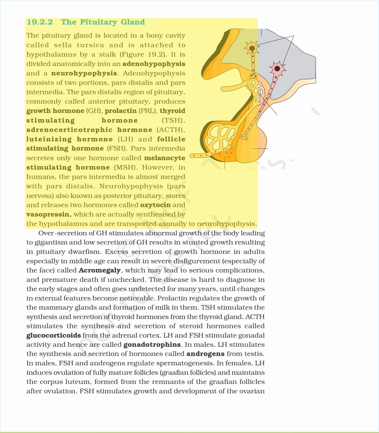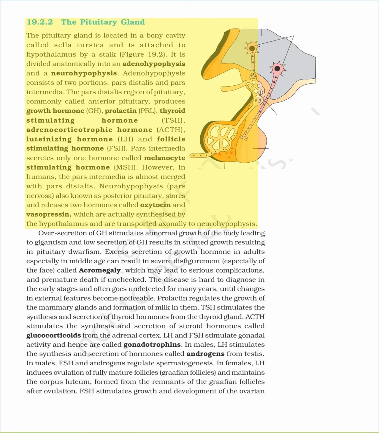19.2.2 The pituitary gland. The pituitary gland is located in a bony cavity called sella turcica and is attached to hypothalamus by a stalk, figure 19.2. It is divided anatomically into an adenohypophysis and a neurohypophysis. Adenohypophysis consists of two portions, pars distalis and pars intermedia.